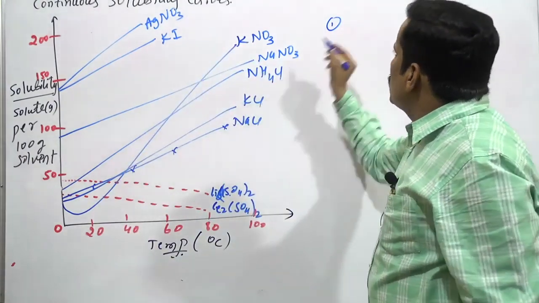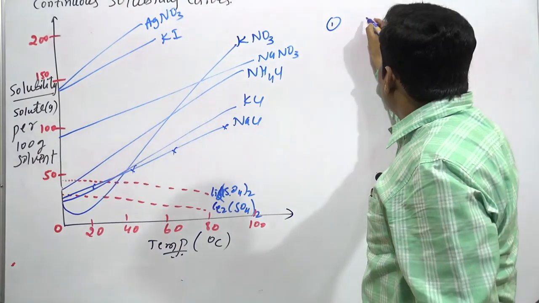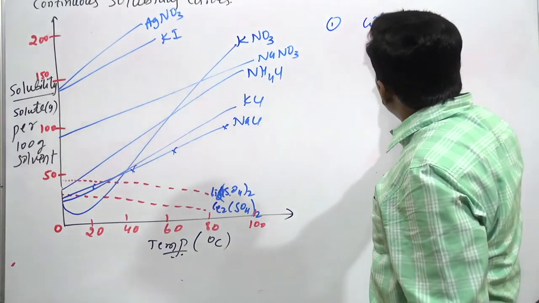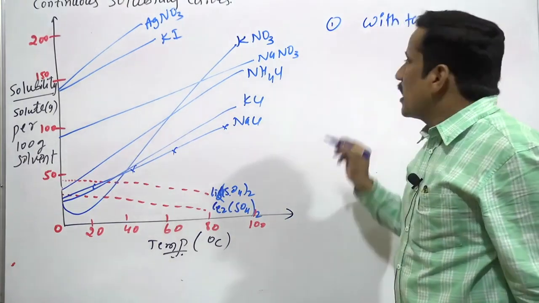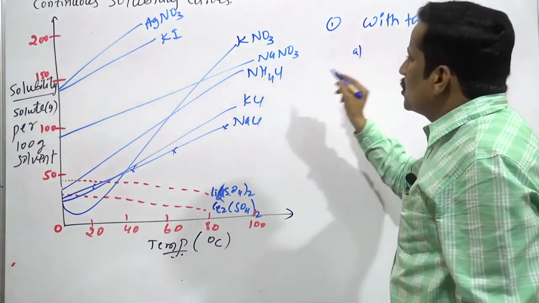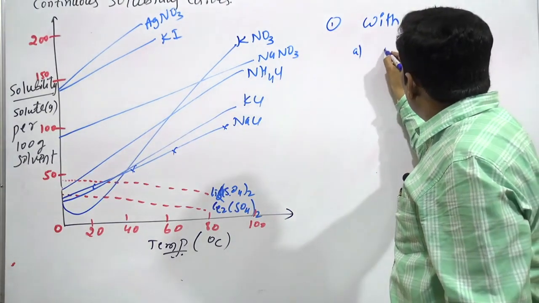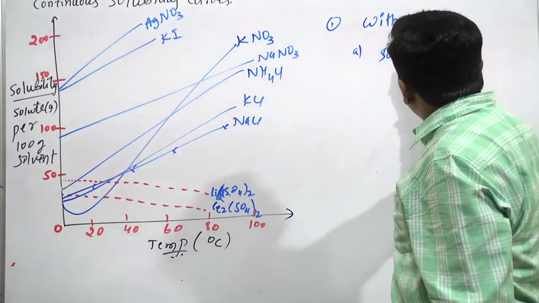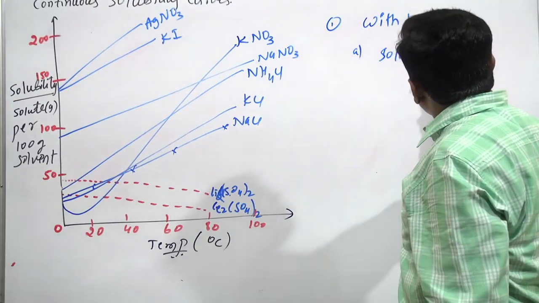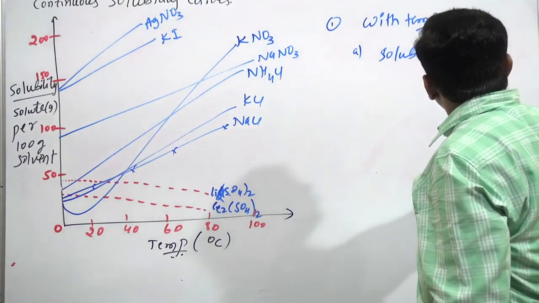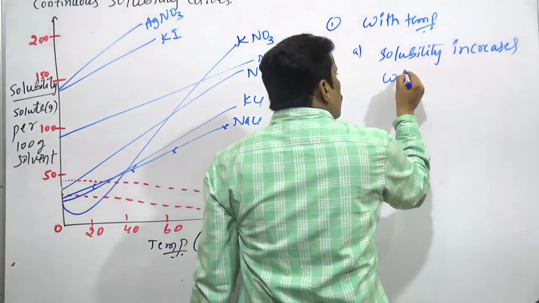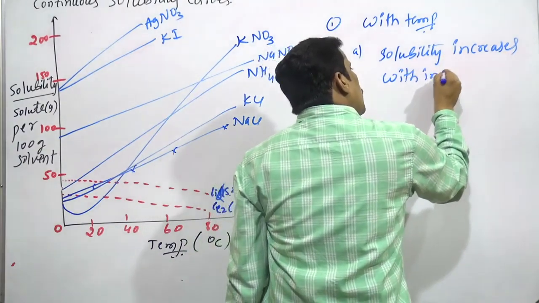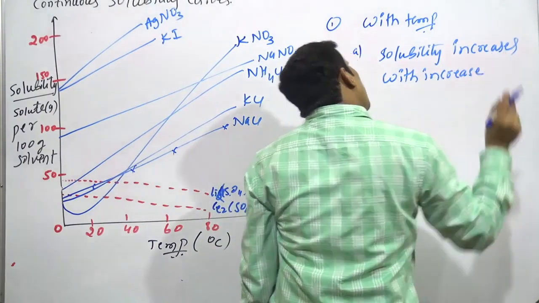So what happens generally with temperature? For some solids, solubility increases with increasing temperature.